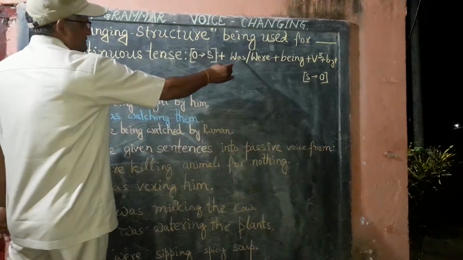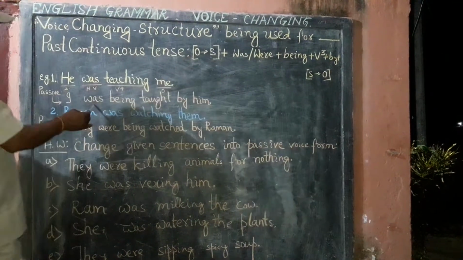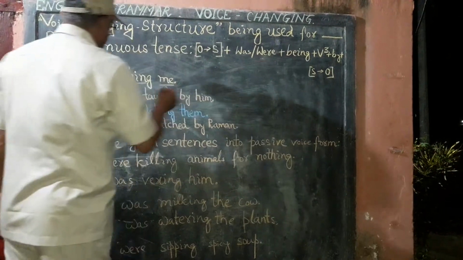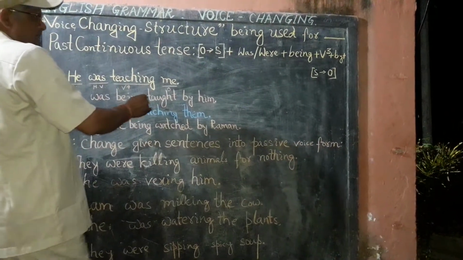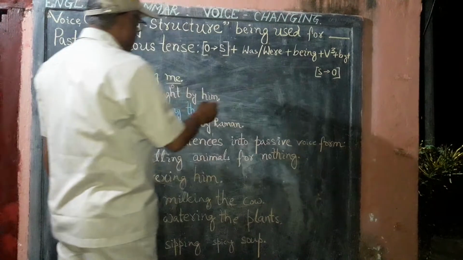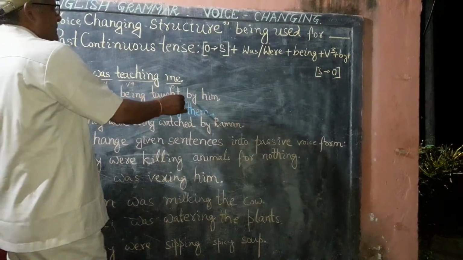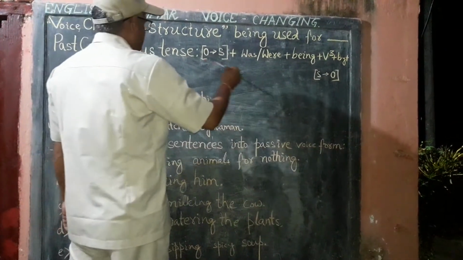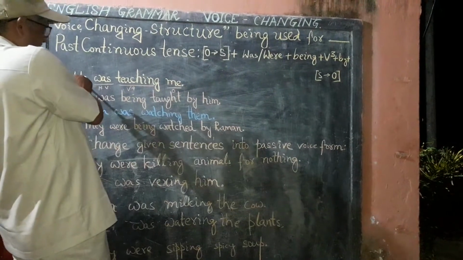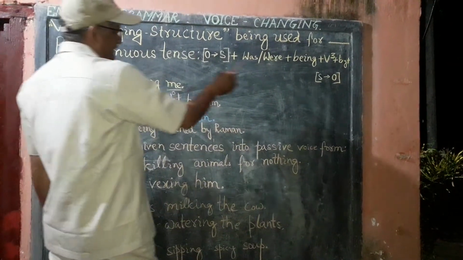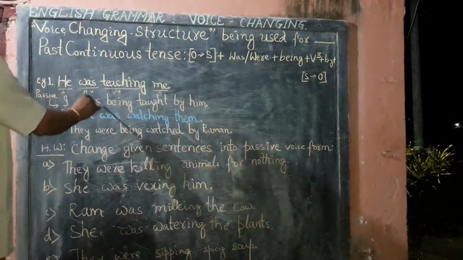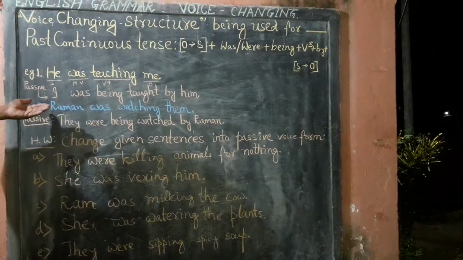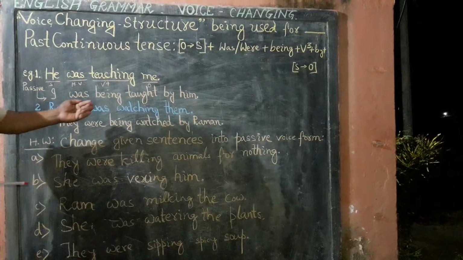Thereafter the helping verb was is used. Then being is used over here, and as per this structure, the third form of the verb is used, that is taught, and thereafter by is used, and finally this subject is changed into the object. So it becomes: I was being taught by him. In Hindi it means उनके द्वारा मैं पढ़ाया जा रहा था.